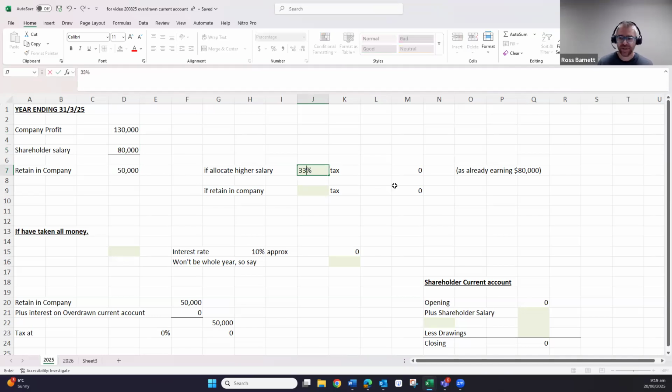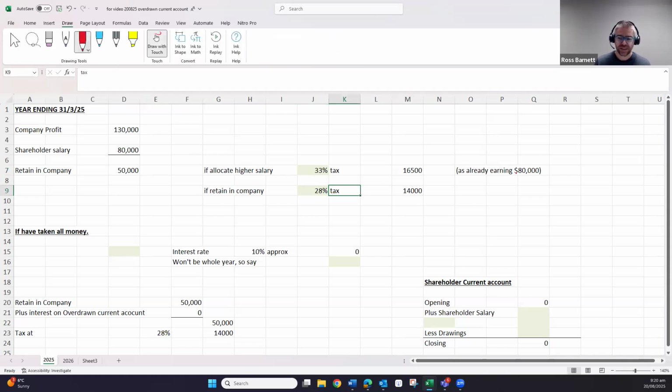So if we allocated a higher salary, if we allocated the extra 50,000 to the individual, their tax rate, they're already earning 80,000, they're already using up the lower tax rates. After 80,000, they're up to 33%. So if we give them another 50,000 salary, they're going to be taxed at 33%, 16,500. If we retain it in the company, it's going to be taxed at 28%.